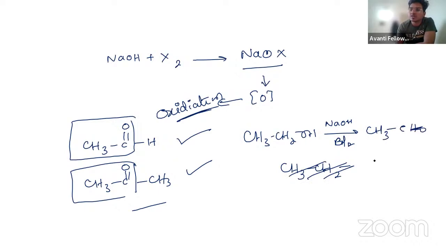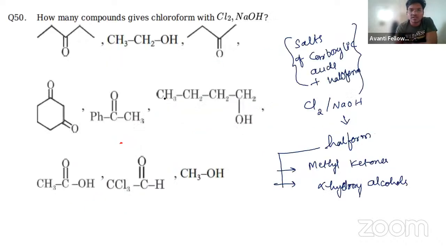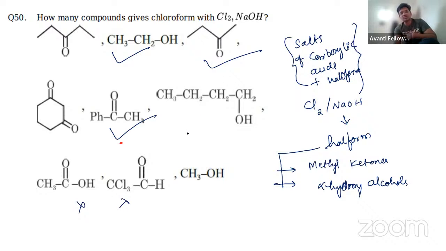CHO. Again, same story: CH3 C double bond O H. So here you have the methyl ketone, so this can also give the positive haloform test. This will give the positive haloform test, this also will give the positive haloform test. The other compounds will not give the positive haloform test. So only 3 compounds are giving.